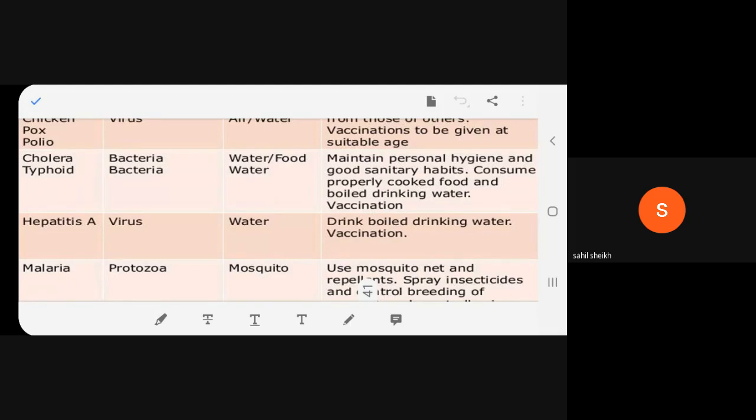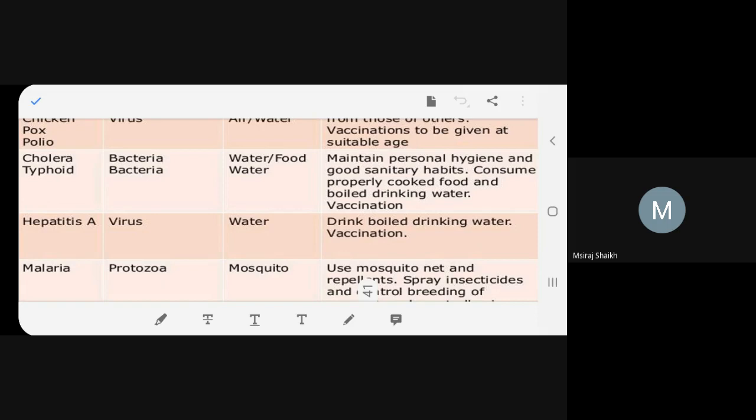Next one is... Ma'am, what is malaria A? What is the meaning of A? I'm not getting you, beta. Hepatitis A. There's hepatitis B also. Yes, now it's a new disease. It's actually a disease of the liver. Hepatitis A is a disease of the liver. You understand? Yes, ma'am. Okay, fine.